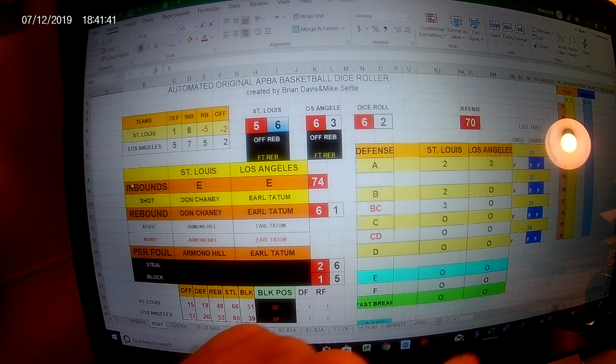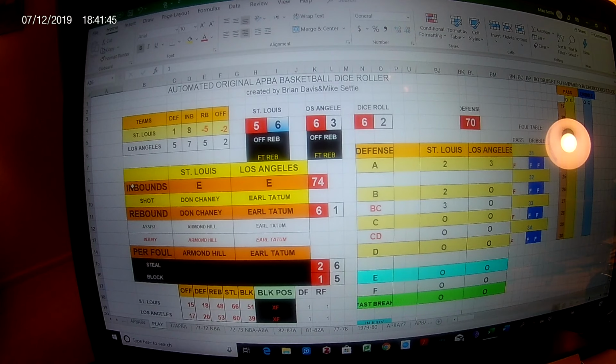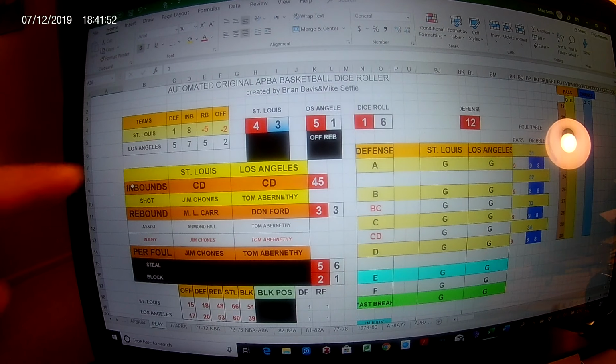Tatum's going to start the fast break passing. It's open on the fast break. A 63 is a 13. That's 3 points. We'll go one more pass. Don Ford, a pretty good passer, going to pass out to C. It's guarded. The St. Louis defense makes that second pass guarded. We're out in CD. You can do 3 if it's all passes.